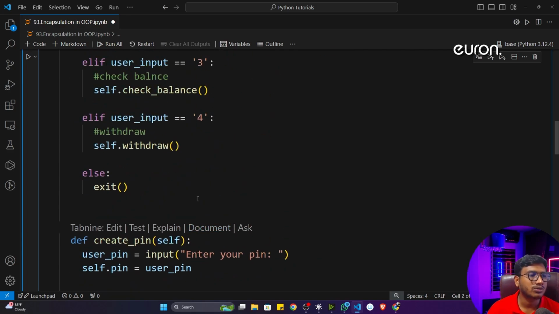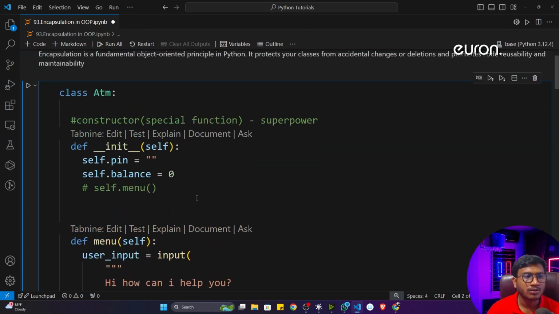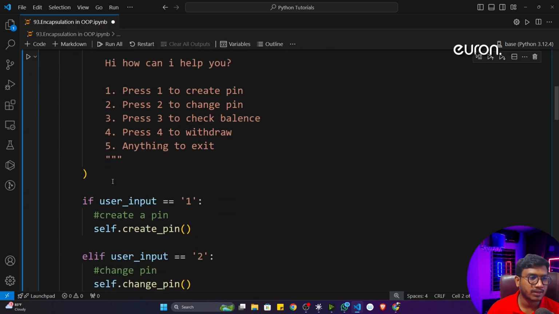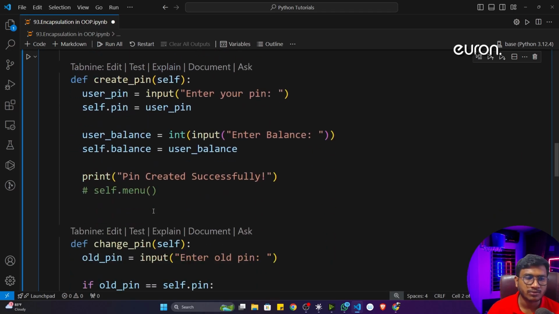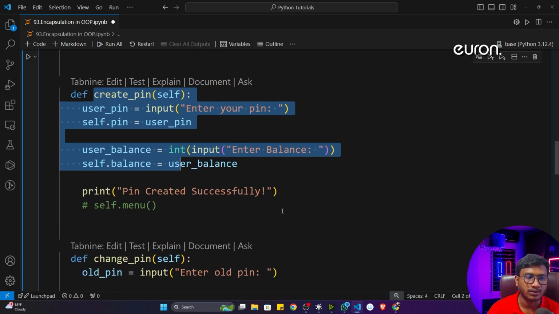Why? Because I don't want to automatically get the menu right now, because here I'm going to call these methods one by one. Okay, that's why I commented out all the menu calls here. I'm not going to call it automatically after executing this particular method. Okay, that is the idea.